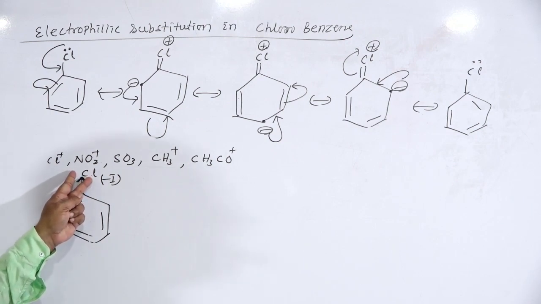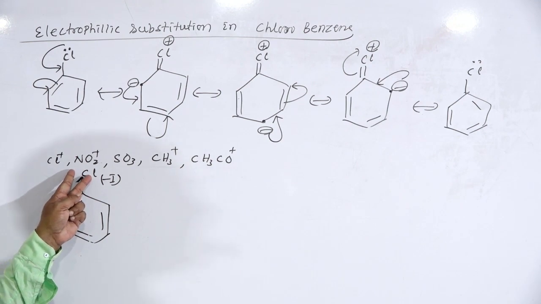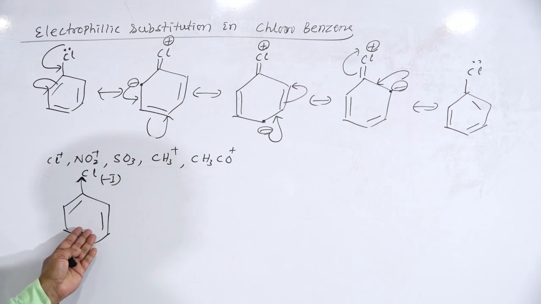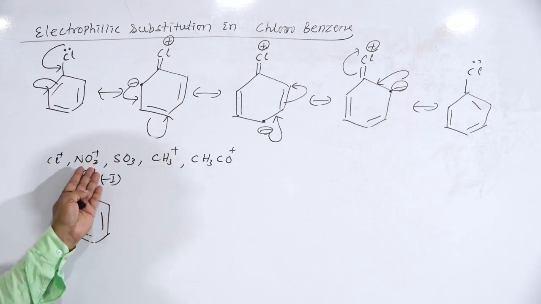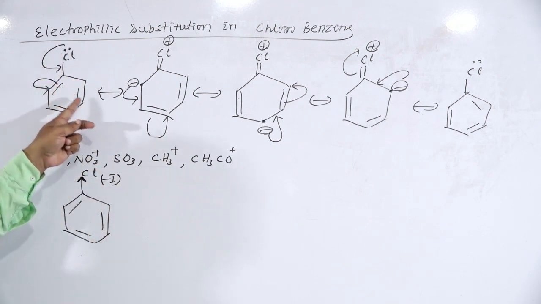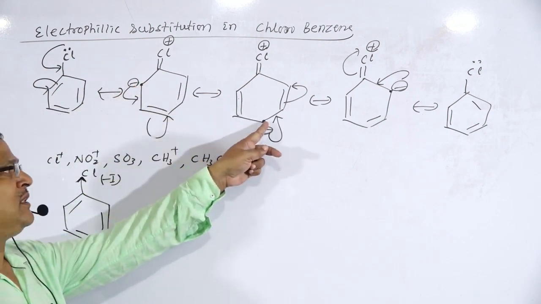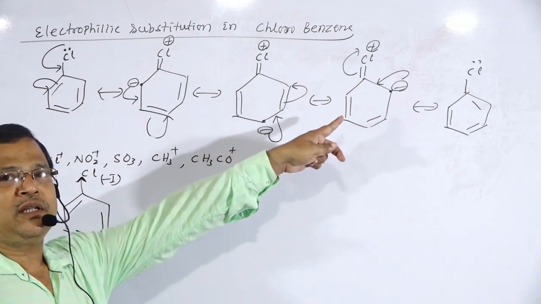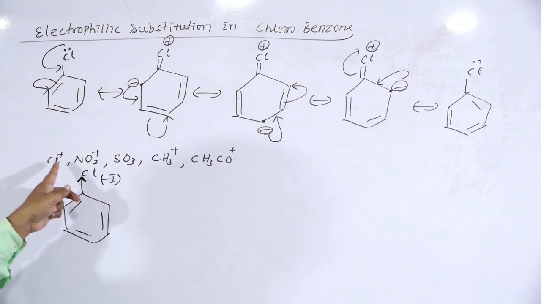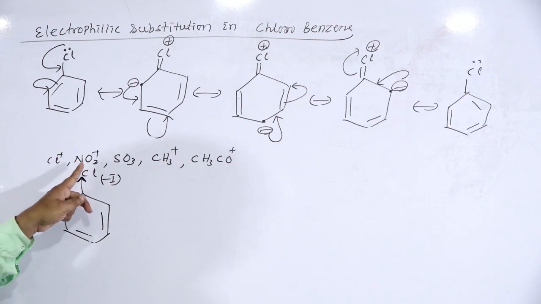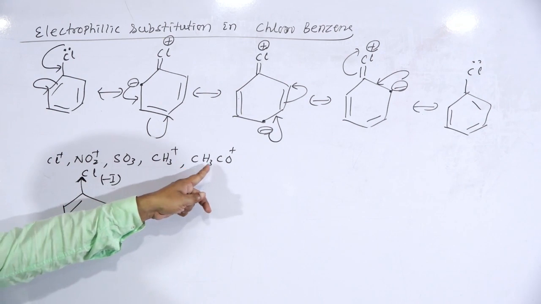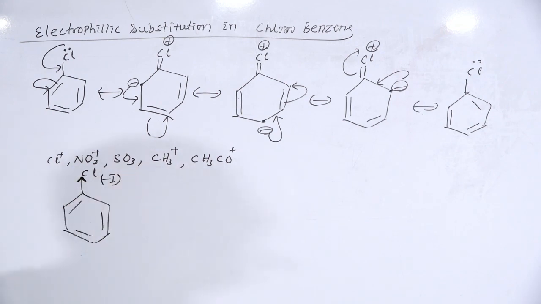The question is, halogens are ortho-para directors but ring deactivators. Because of the minus I group they deactivate, but because of resonance, electron density becomes more at the ortho and para positions. Therefore, electrophiles like Cl plus, NO2 plus, SO3, CH3 plus, CH3CO plus, etc. will get directed to the ortho and para positions.